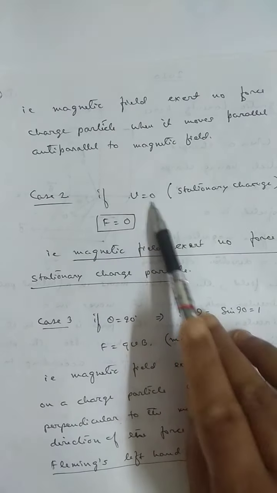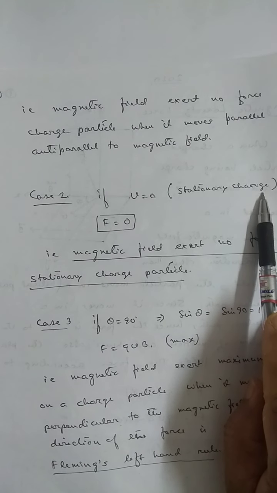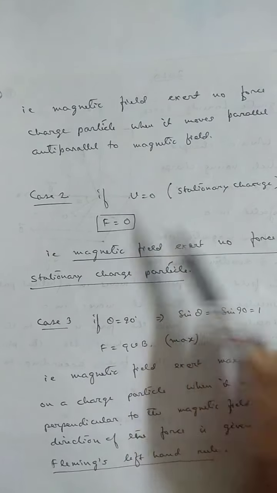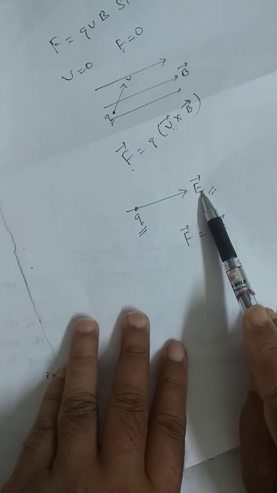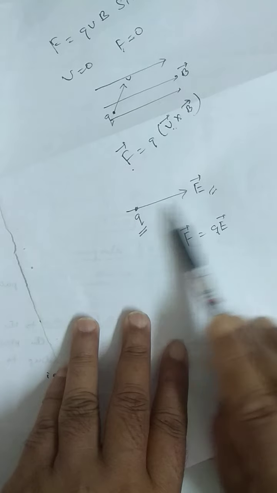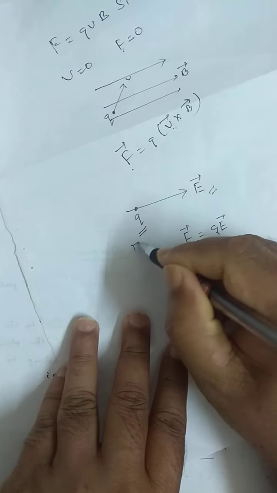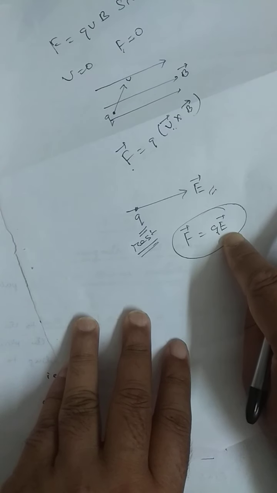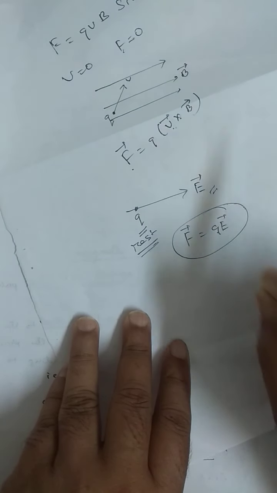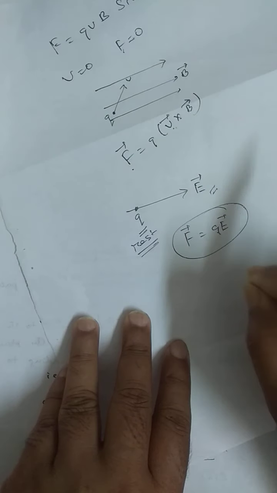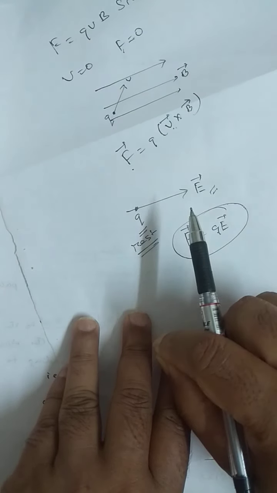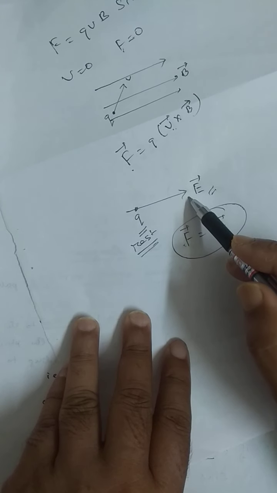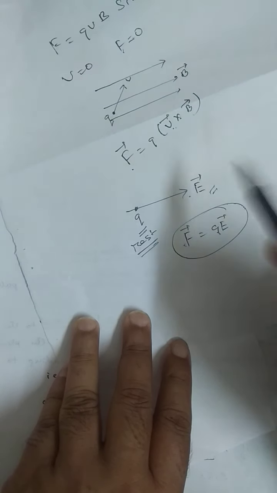So here what did we read? If v is 0, that means the charged particle is stationary, and the magnetic field exerts no force. But if I place a charged particle in an electric field, then this charge is also at rest. Then what happens? The electric field exerts a force. What is the force? F is qE. That means the electric field exerts force on a stationary charged particle, and that force is along the direction of the electric field. But the magnetic field exerts no force on a stationary charged particle.